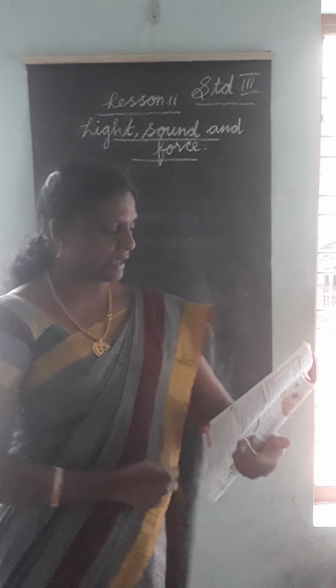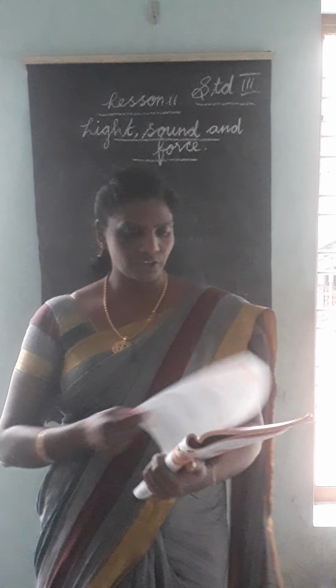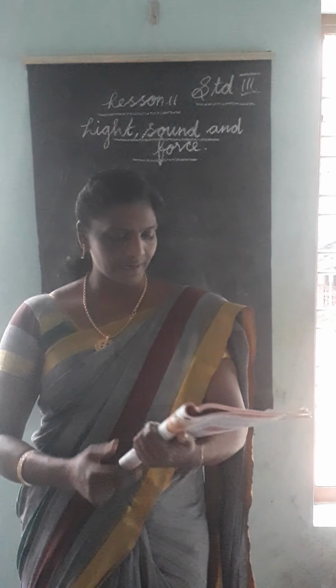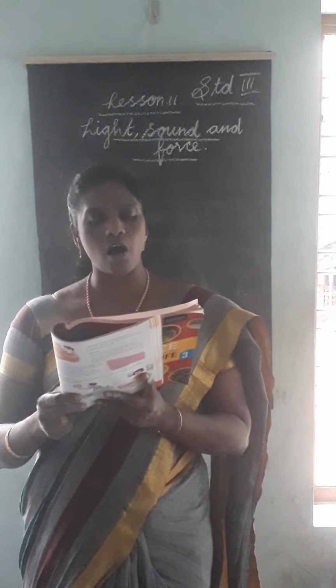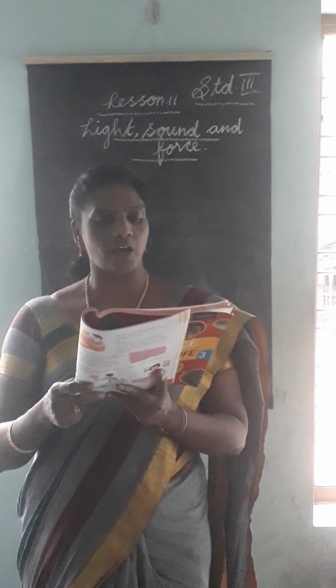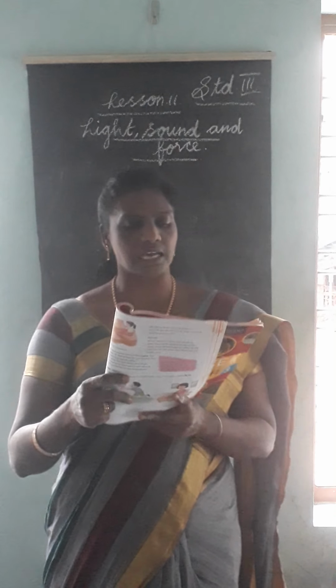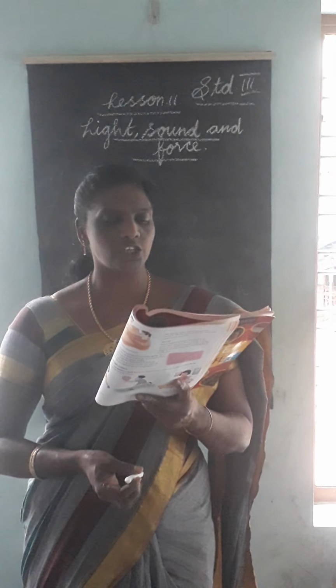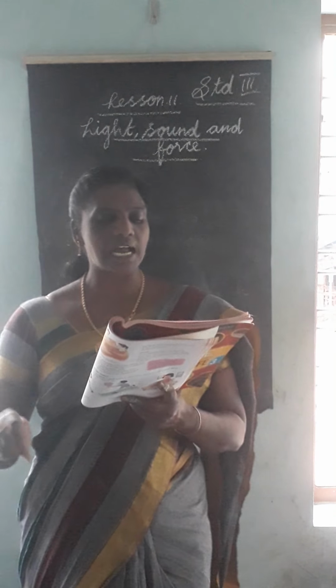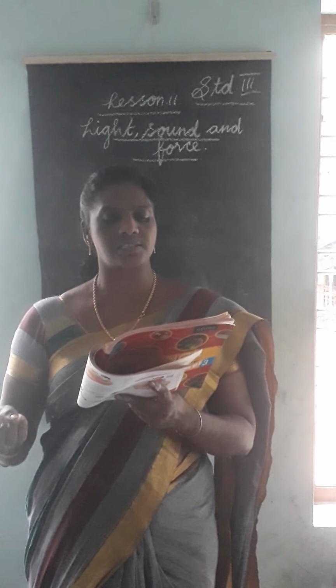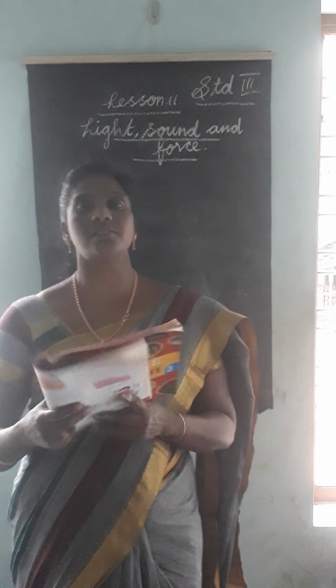Page number 108. Have you taken the book? Circle the odd one out in each of the following. First one: sun, paper, height, bed. What is the answer? Sun. Sun is the different one.